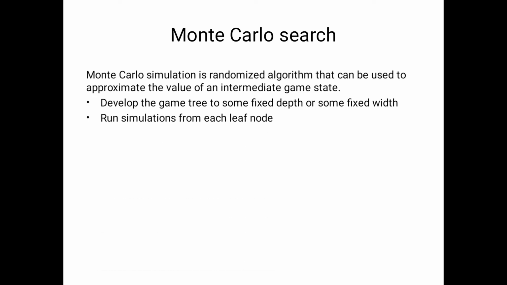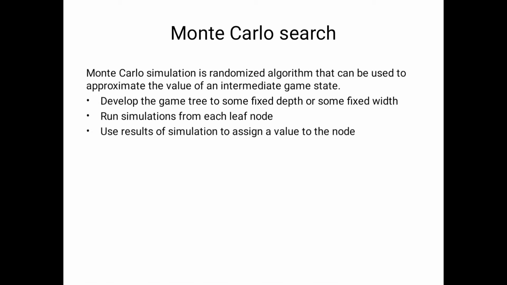In that situation we consider Monte Carlo searching algorithms. It runs simulations from each leaf node, and we will discuss an example also. It uses the results of simulation to assign a value to the parent node.